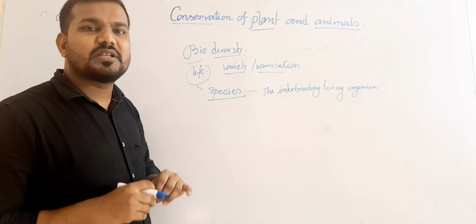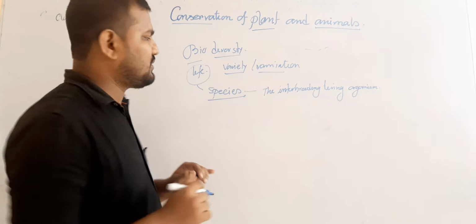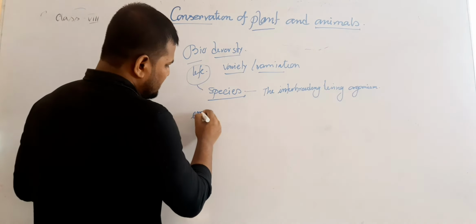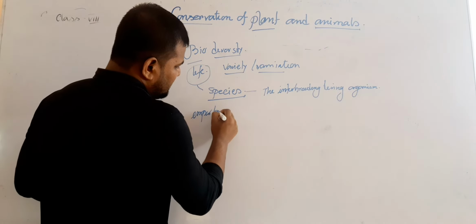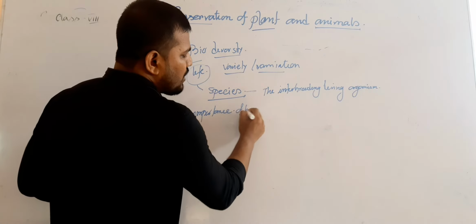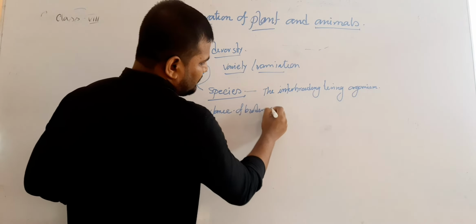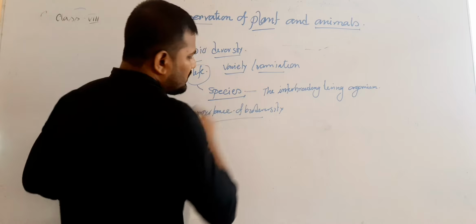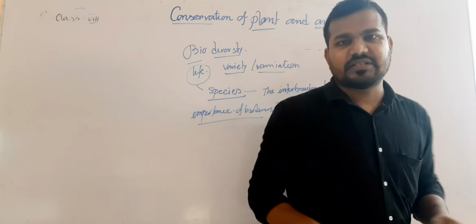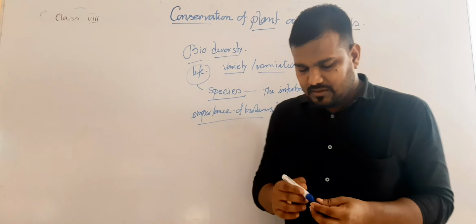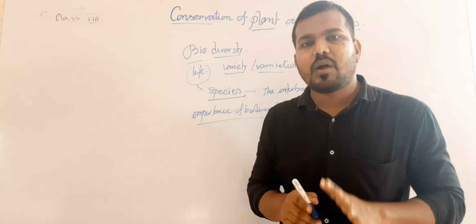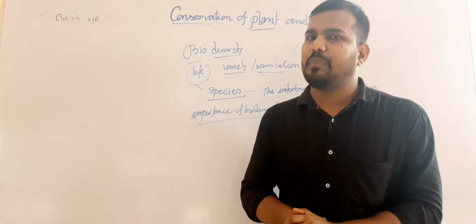Nowadays biodiversity is quite important for us. What is the importance? Importance of biodiversity. First one, biodiversity is important to maintain the natural balance.